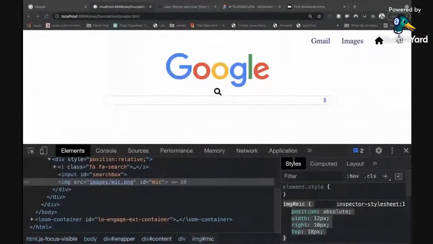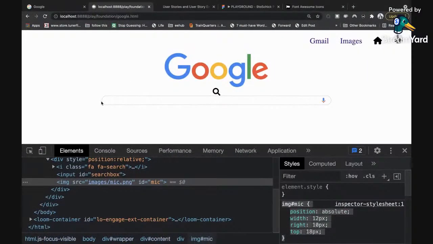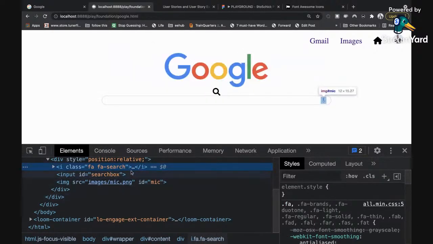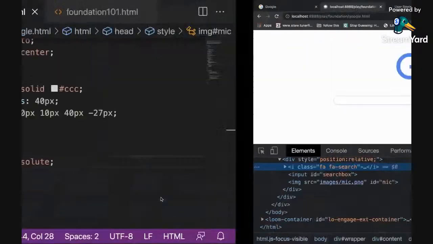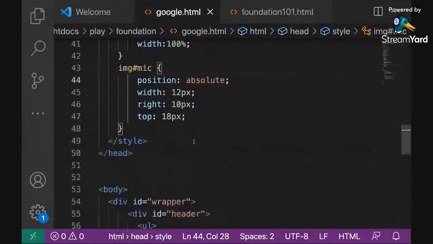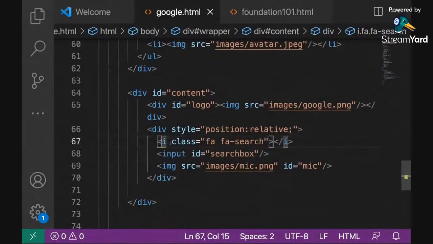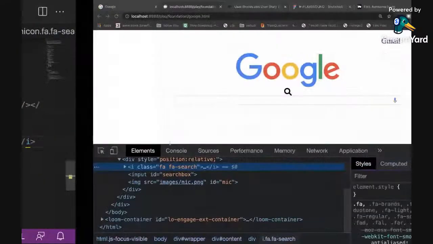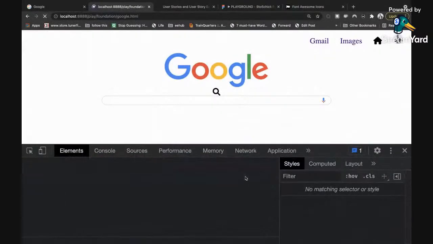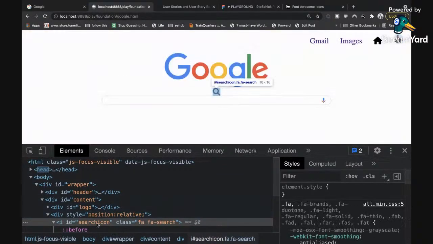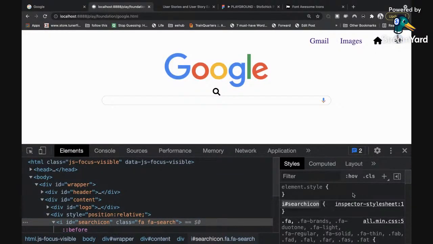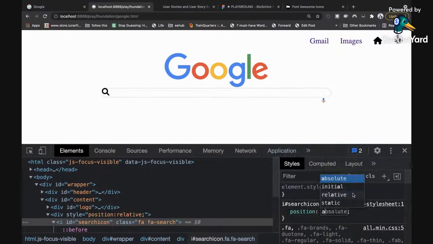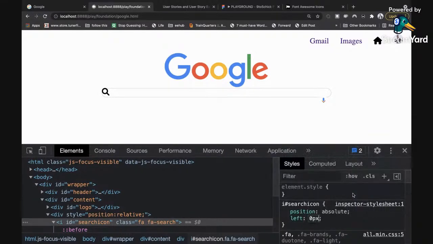So the next thing we want to do is I want to move the search box also right here. So I'm going to use the same position absolute. This one does not have a name, so let me quickly give it a name so that I can talk to it directly. So I'm going to come here, give it an ID of search icon. I'm going to refresh. Then I have an ID of search icon. I'm going to click my plus sign and position it absolutely to the left. And then it's going to stay right there at the edge.